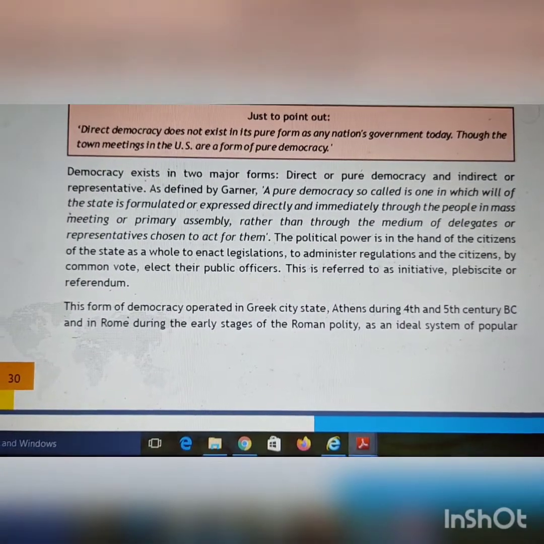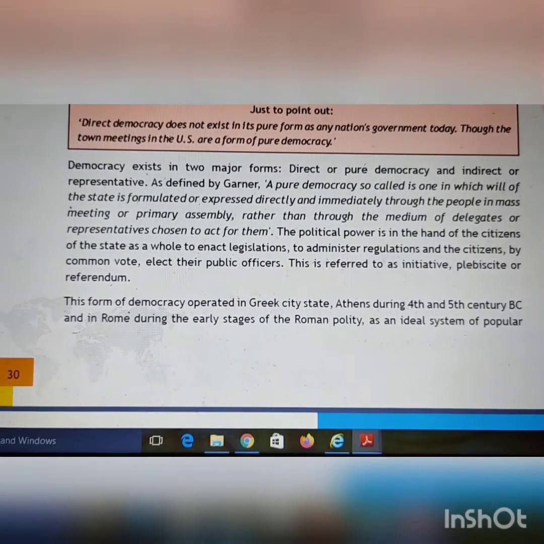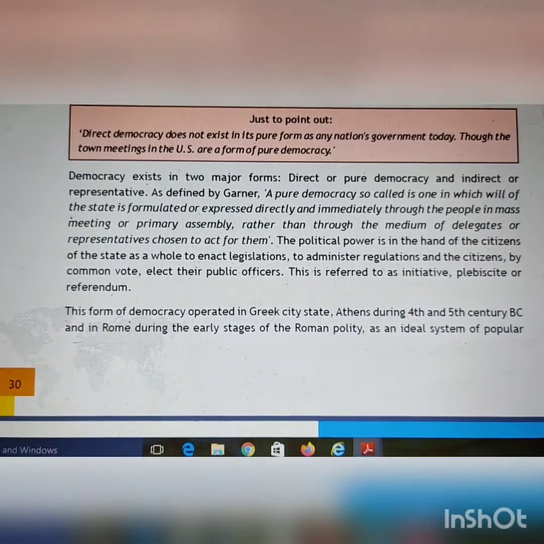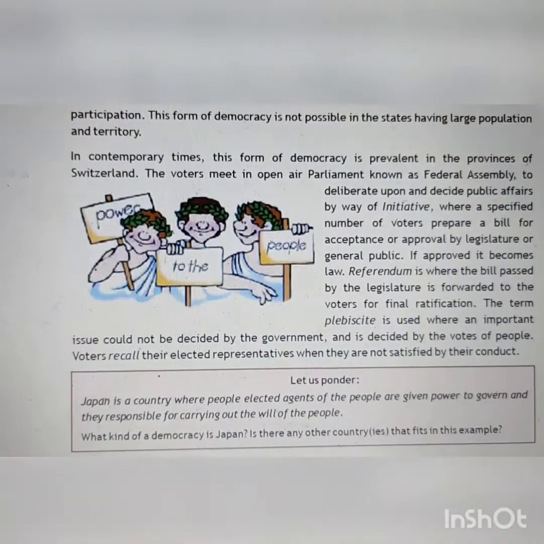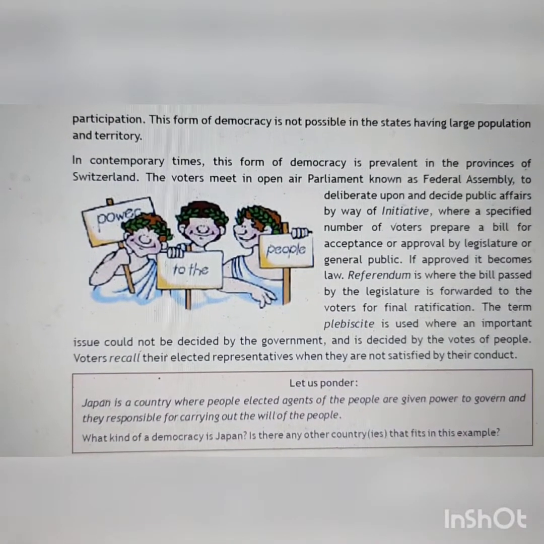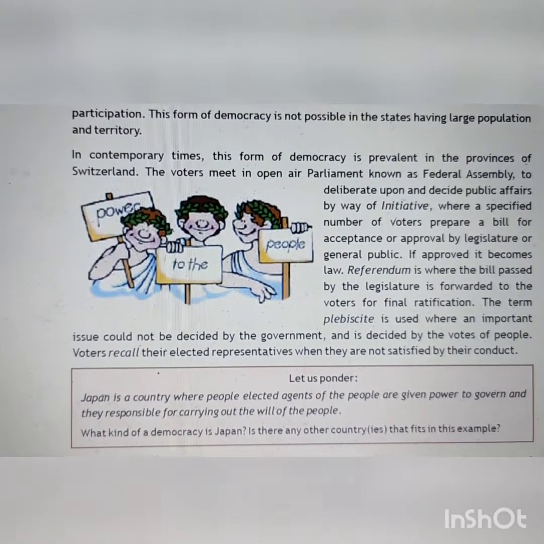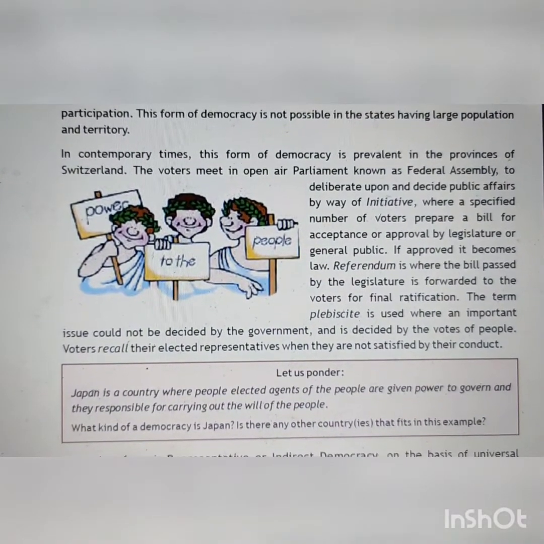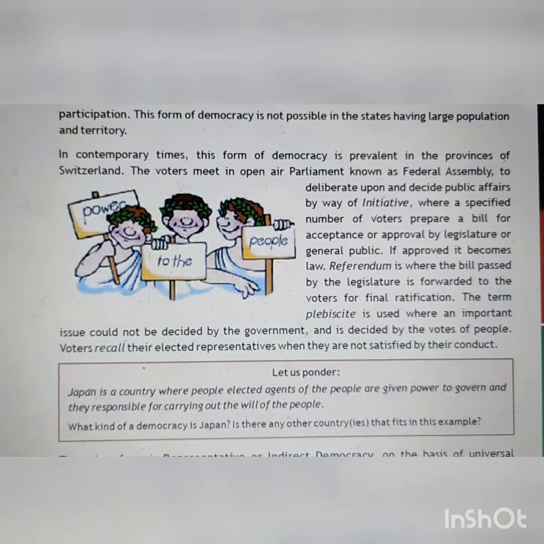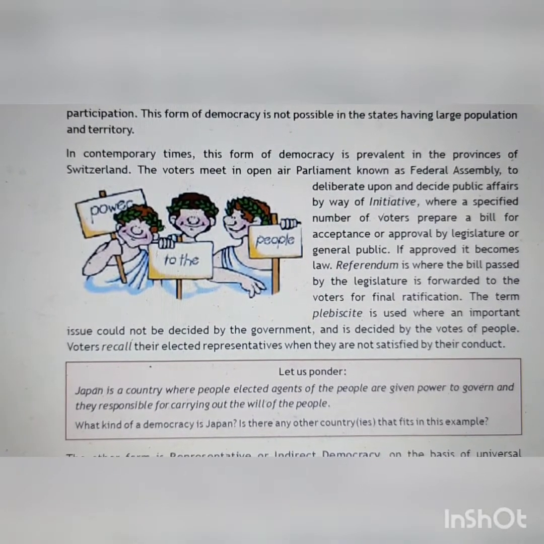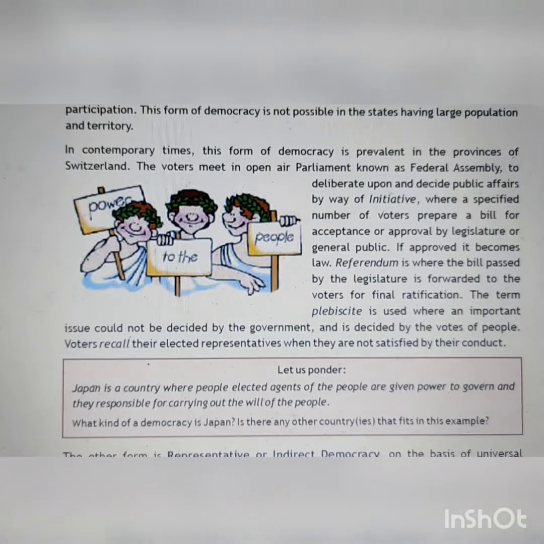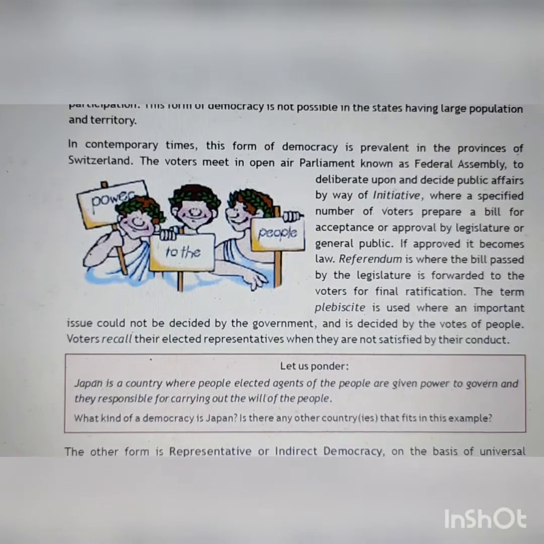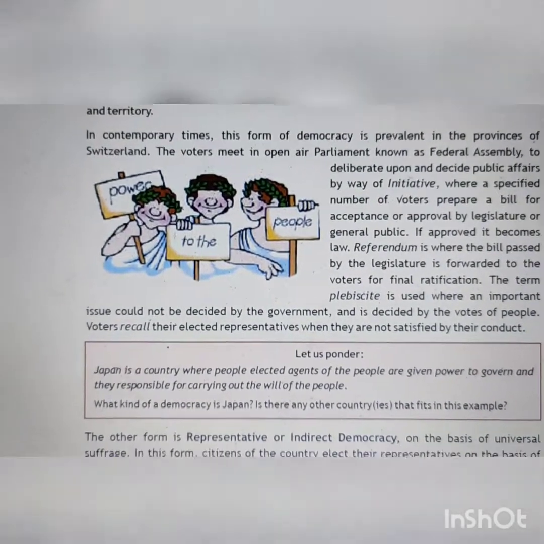This form of democracy operated in Greek city-state, Athens during 4th and 5th century BC, and in Rome during early stages of Roman polity as an ideal system of popular participation. This form of democracy is not possible in states having large population and territory. In contemporary times, this form of democracy is prevalent in provinces of Switzerland. The voters meet in open-air parliament known as Federal Assembly to deliberate upon and decide public affairs by way of initiative, where a specified number of voters prepare a bill for acceptance or approval by legislature or general public.